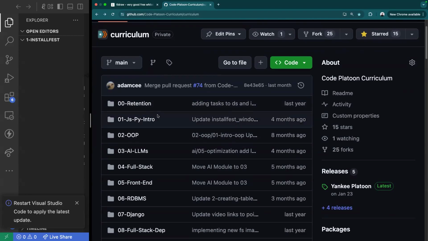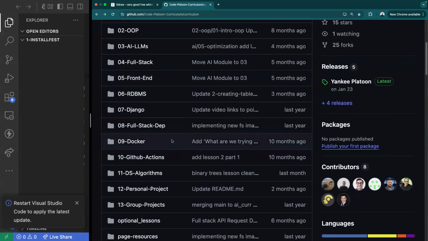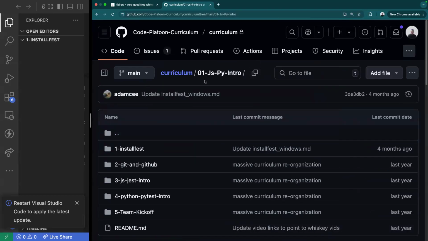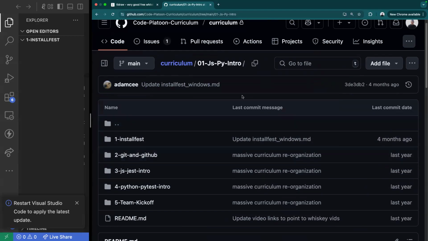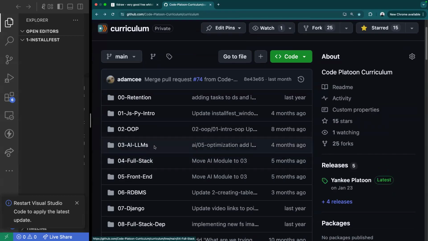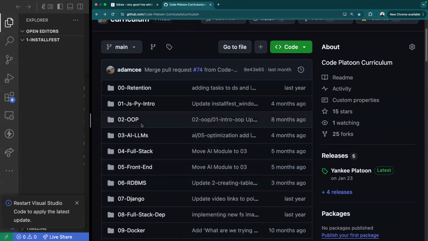Now, here you'll see all of our separate modules that we'll be learning over the course of the next 15 weeks. In this week, we'll be concentrating on 01 JS Python intro. This also correlates with our YouTube channel. If you look for 01, that's the playlist that covers this exact module. As follows, for our second module, we have object-oriented programming. Third module, we'll start diving into AI and LLMs. This might change a little bit within the next few weeks. And then we have our full stack and so on, right?